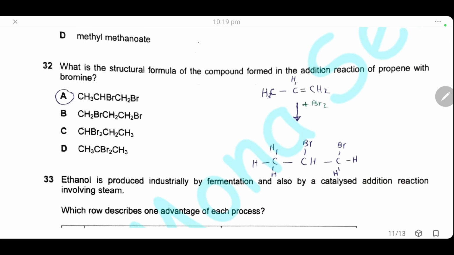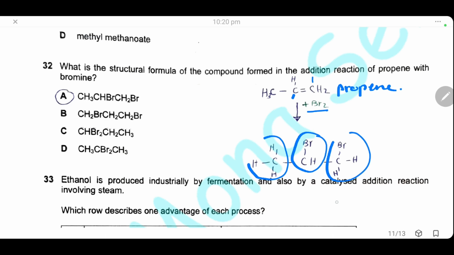What is the structural formula of the compound formed in the addition reaction of propene with bromine? So first we will draw propene. Here we have an alkene with 3 carbons, it's propene. When we add bromine, we will open this double bond, adding one bromine atom here and the other one here. So the structure will be here. From the left, we will have CH3, then CHBr, then CH2Br. And the answer will be A.